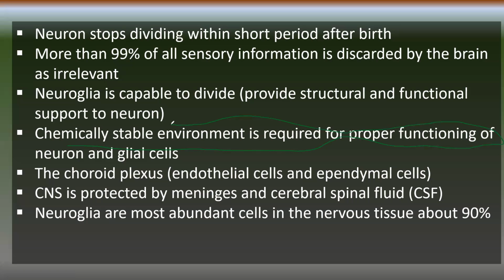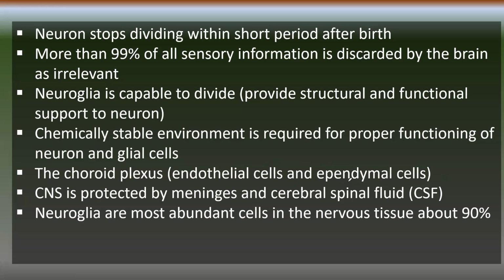If there is a significant concentration difference in the cerebrospinal fluid, the neurons cannot function properly. That stable environment is provided by the choroid plexus. The choroid plexus regulates the cerebrospinal fluid, and there the endothelial cells and ependymal cells play a very important role in the secretion of cerebrospinal fluid.